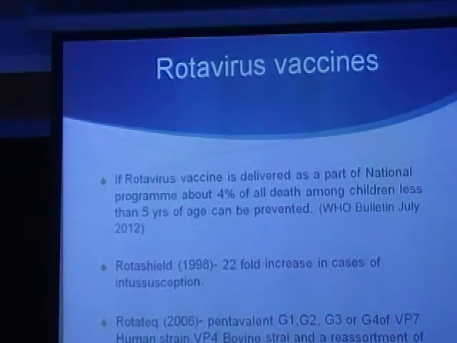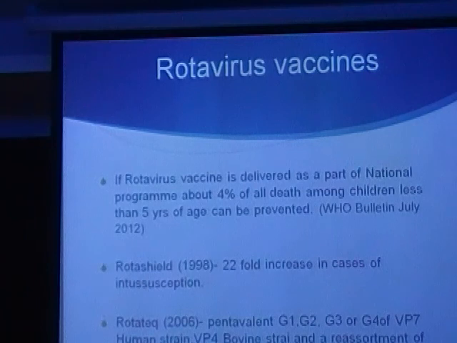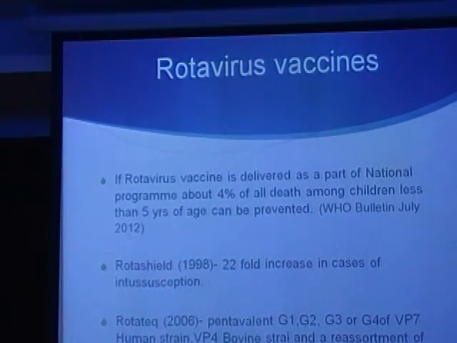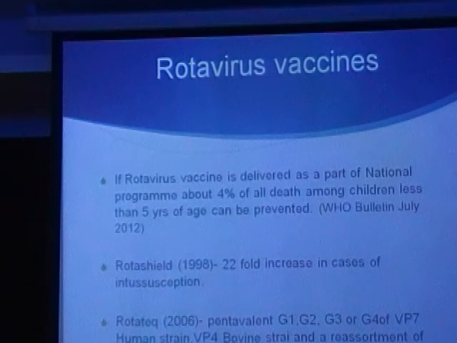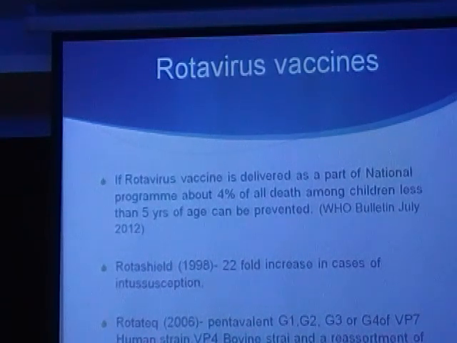This was an interesting statement in the WHO bulletin: if the rotavirus vaccine is delivered as part of the national program in India, about 4% of all deaths among children less than 5 years can be prevented. So far, we have not reached that; rotavirus is not a part of the national immunization program.